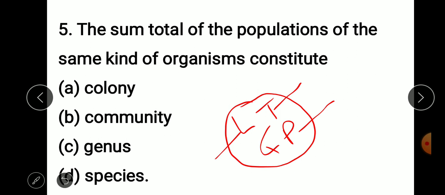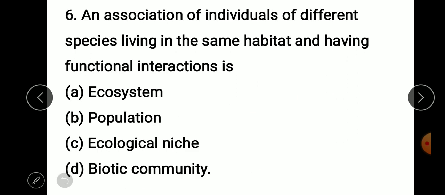Clear? Take the next. An association of individuals of different species living in the same habitat and having functional interaction is: ecosystem? No. Population? Definitely not. Ecological niche or biological community.